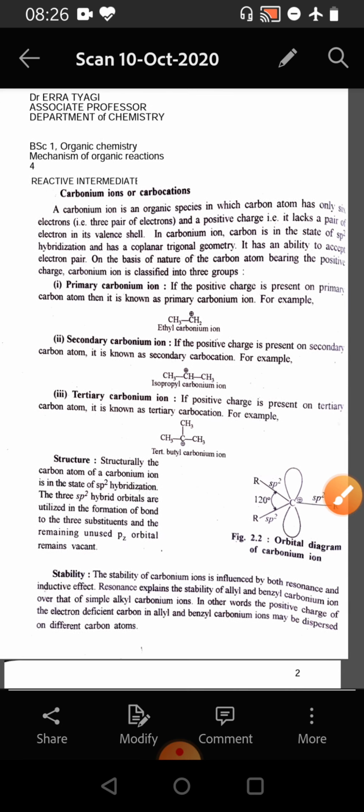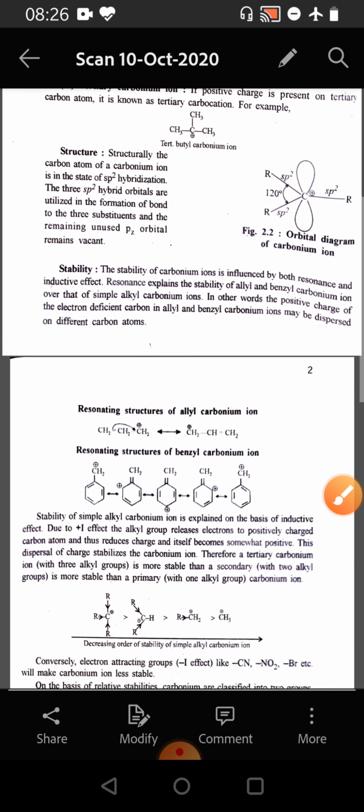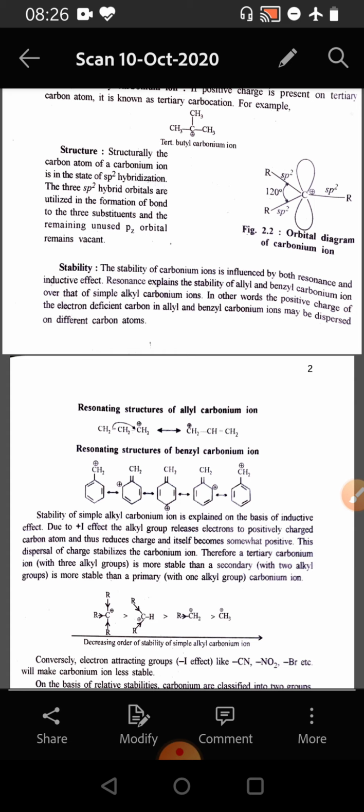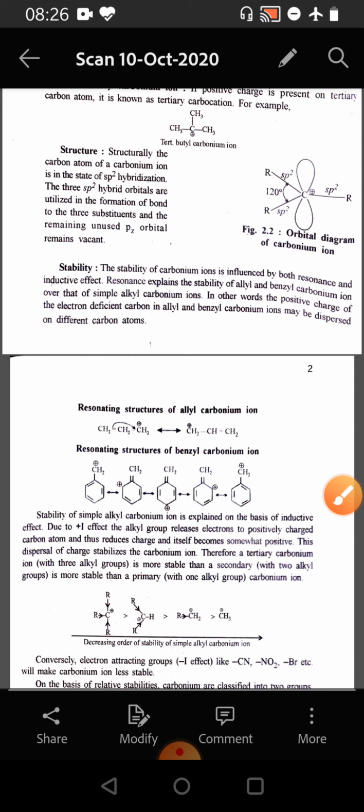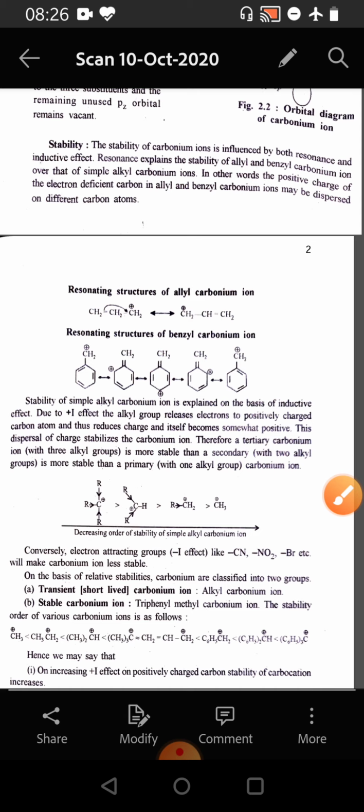If we consider the structure, then we see that the carbon atom of a carbonium ion is in the state of sp2 hybridization, and the 3 sp2 hybrid orbitals form sigma bonds with 3 substituents, and the fourth unhybridized p or pz orbital remains vacant. If we consider the stability, then we see that the stability of carbonium ion is influenced by both resonance and inductive effect.